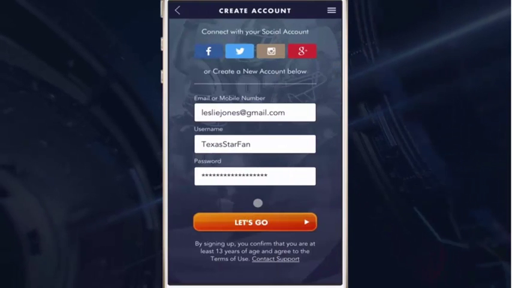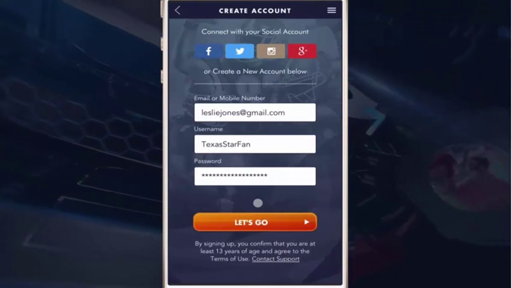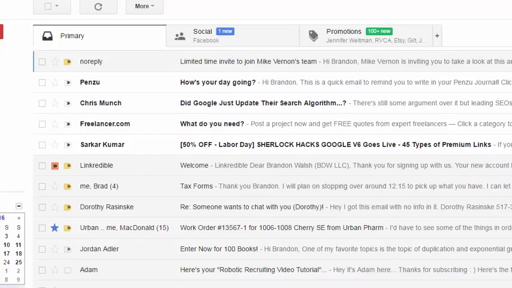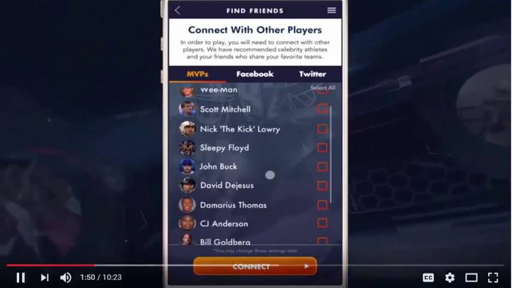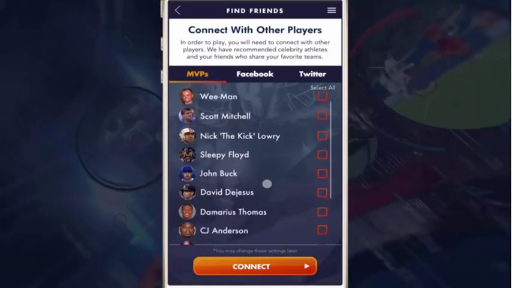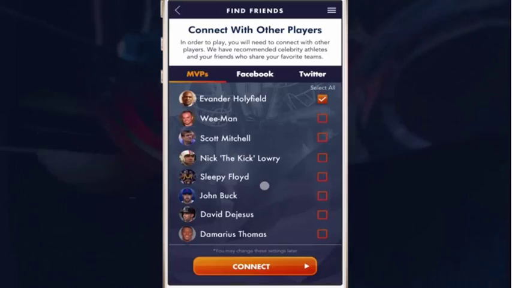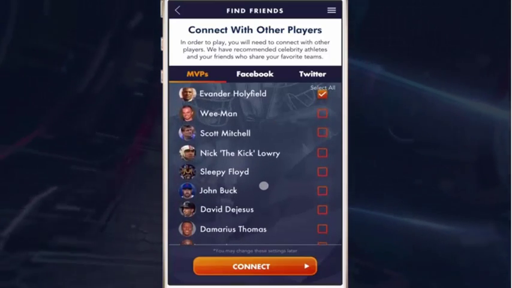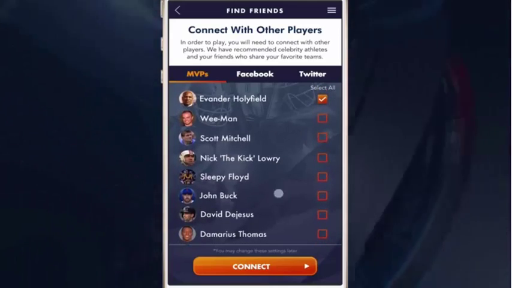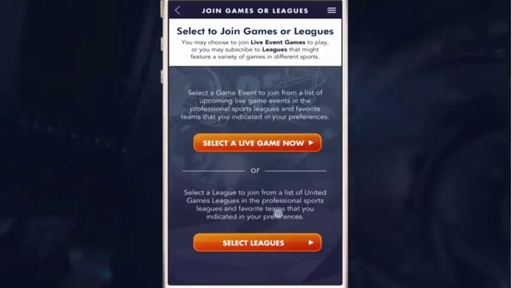Here we set up our user account where we can join to our social networks and bring in our friends with us, or we can register without social connections. This shows our MVP player connection screen where you can join with sports alums and celebrities and join the leagues and friend them in the games that they're playing in. Or you can connect with Facebook, Twitter, and your normal social networks.